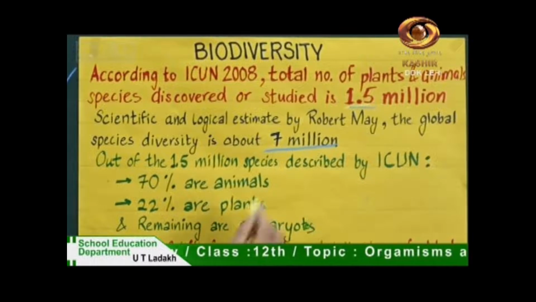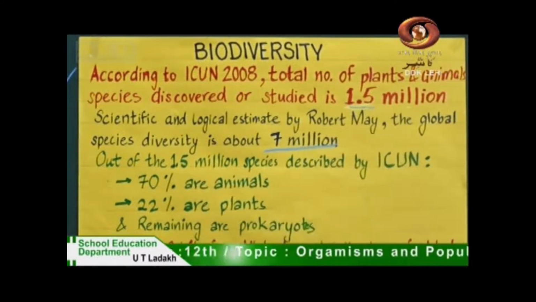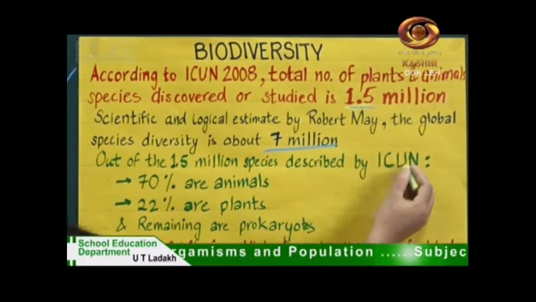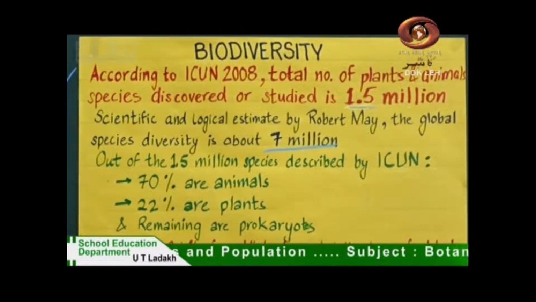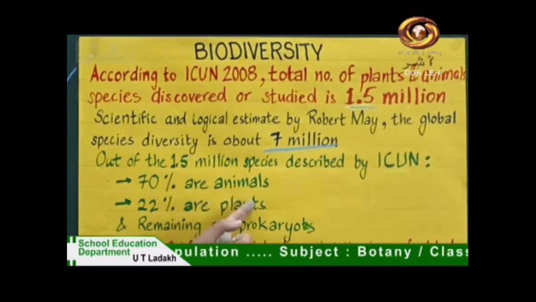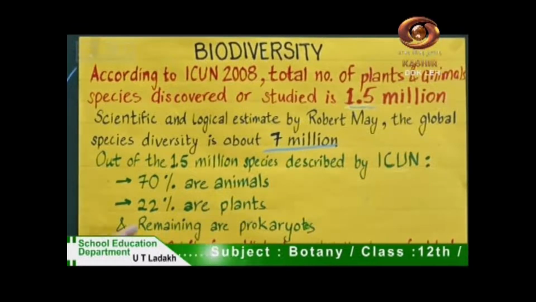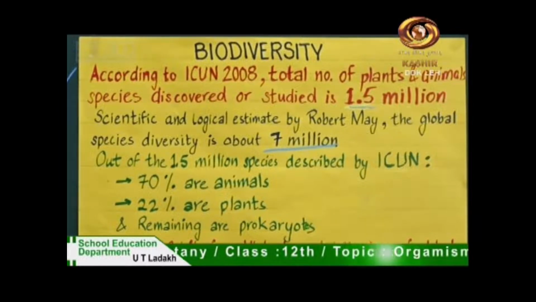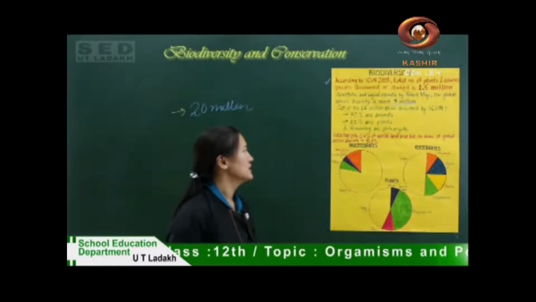Out of 1.5 million species of plants and animals described by IUCN, 70% are animals, 22% are plants, and the remaining are prokaryotes like bacteria.